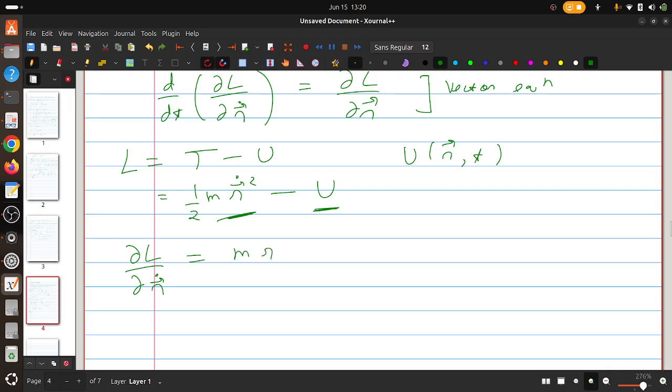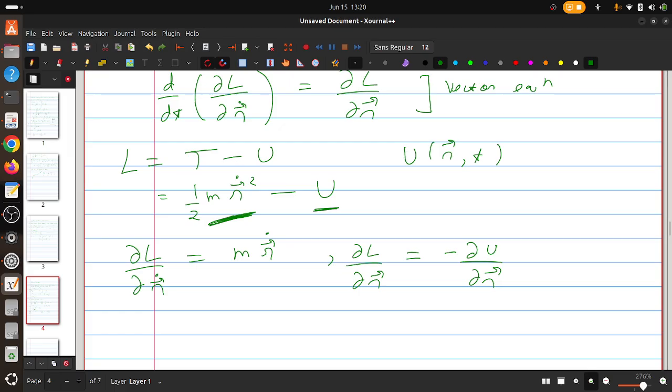So it will be m r dot, and del L over del r would simply be minus del U over del r, because there is no r vector in the kinetic energy term. The derivative of the kinetic energy term with respect to the r vector would be zero. Only the potential term survives.